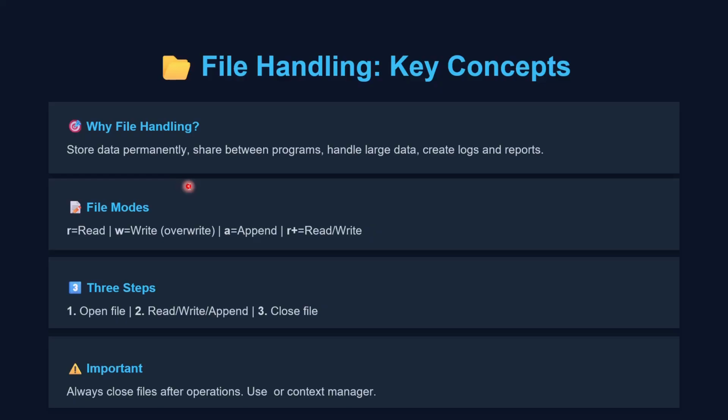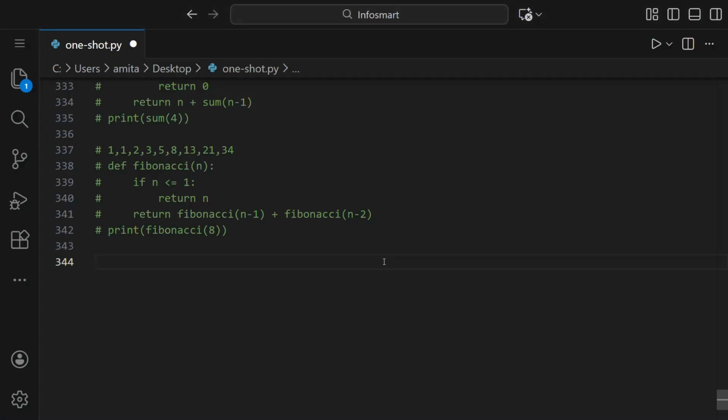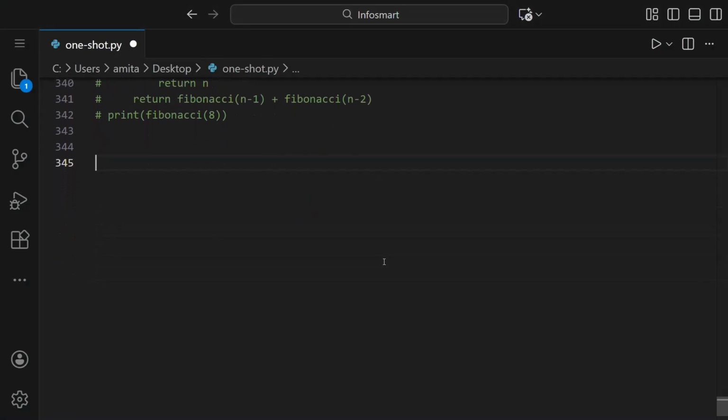We have different file modes in Python, as you can see here: read, write, append, read or write. Despite this, we have even others like append and read, A plus, B binary, like this. So let us start by seeing the code. So very first one is the read mode.